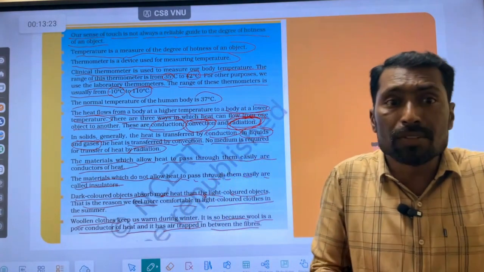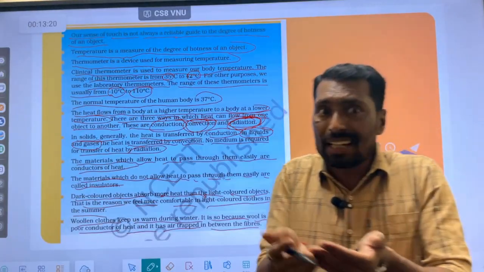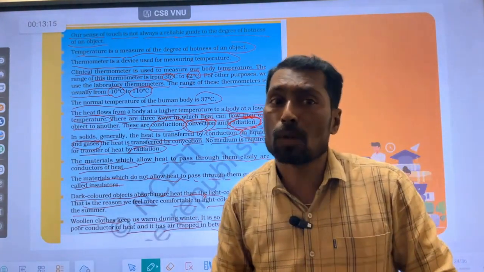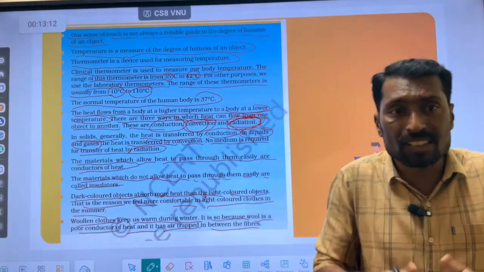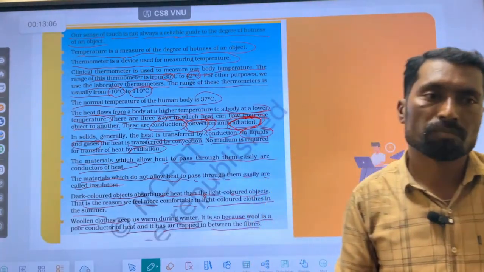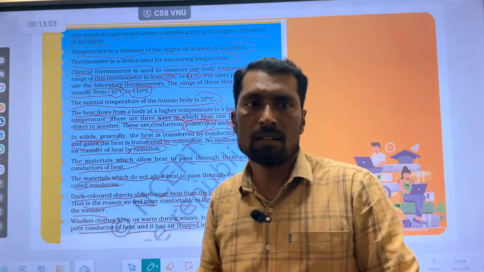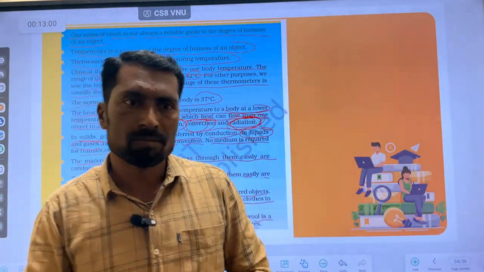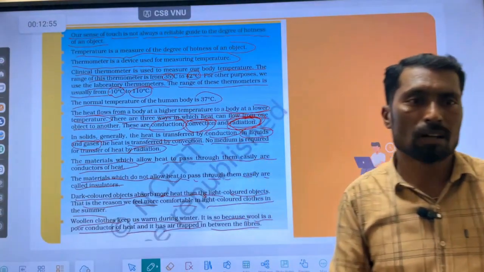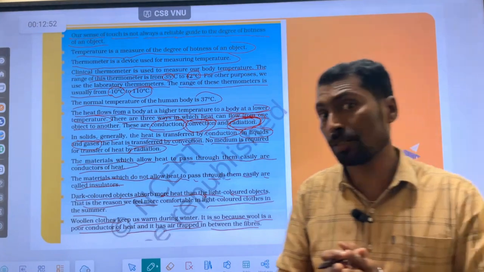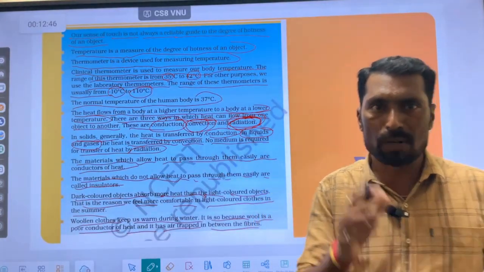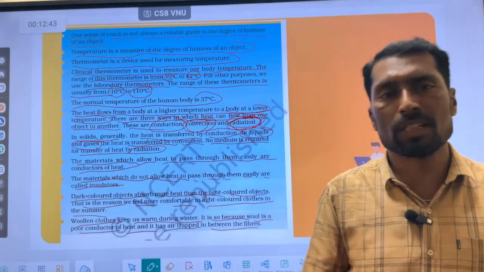Why do we wear dull color clothes or light color clothes? In which season do we have to wear which type of clothes? We also discussed that. After that, we discussed land breeze and sea breeze. How does the land breeze travel from land to sea, and how does the sea breeze travel from sea to land? All this we discussed in the class. These phenomena work with convection, where heat energy is transferred from one particle to another particle. एक particle से दूसरे particles में क्या होती है? Transfer होती है. ये भी हमने इस chapter में देखा है.